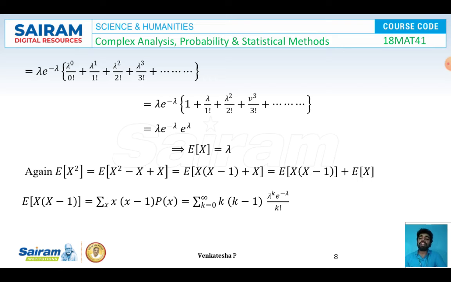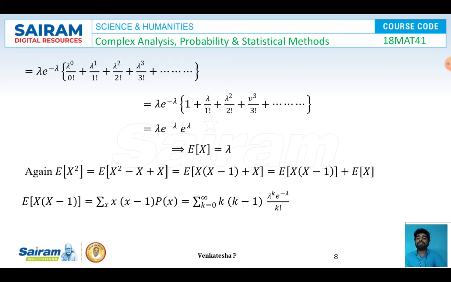Now I am going to find the variance value. To find the variance, we have the formula expectation of x square minus (expectation of x) whole square. To find this, the first thing is we have to find the expectation of x square value. So consider that part. Expectation of x square can be written as expectation of (x square minus x plus x). This is because of adding x and subtracting x. From the first two terms, I am taking x as the common factor. So I got expectation of x into (x minus 1) plus x. By expanding this, I got expectation of x into (x minus 1) plus expectation of x. So I'm going to find the value of only expectation of x into (x minus 1), because the value of expectation of x we already got here, that is lambda.